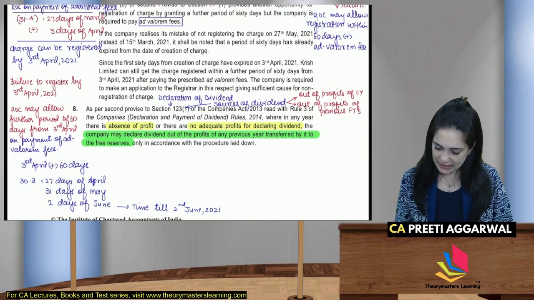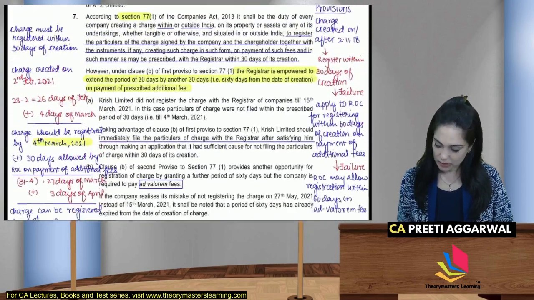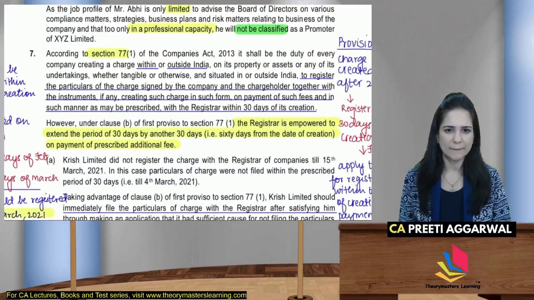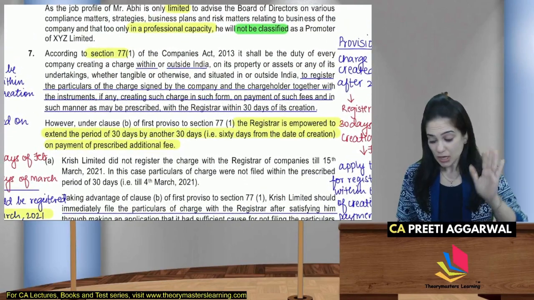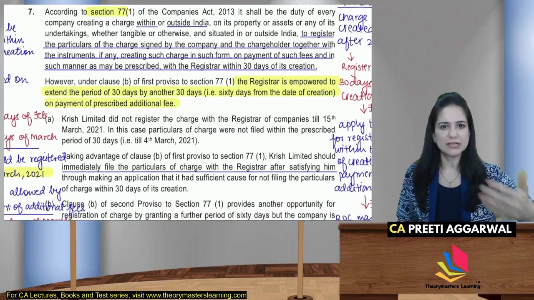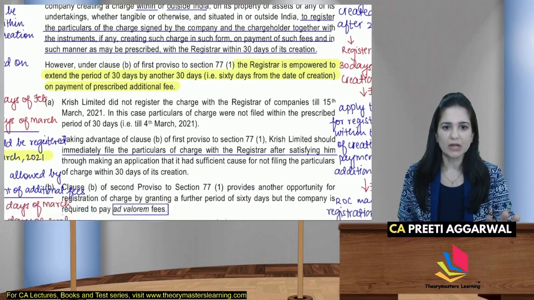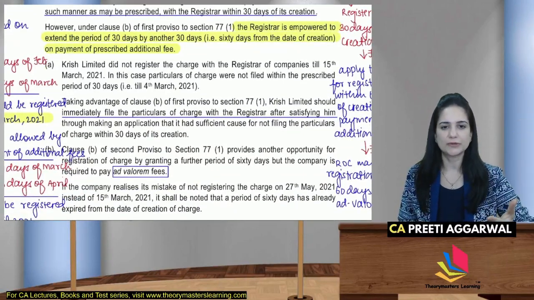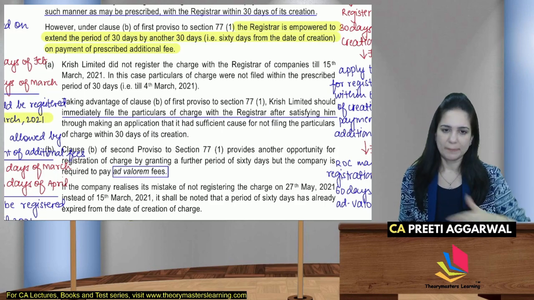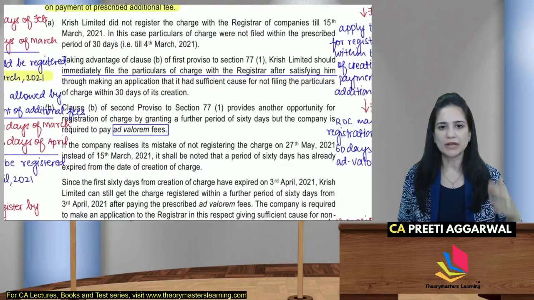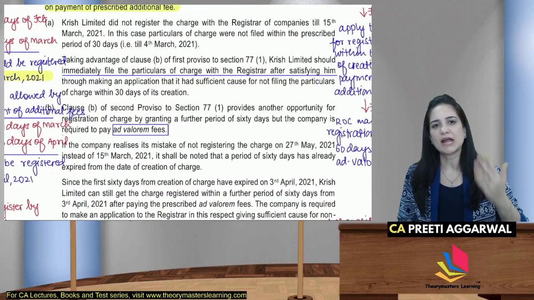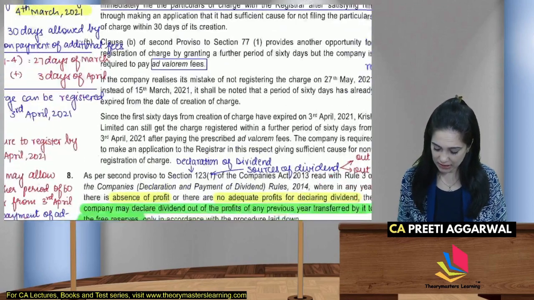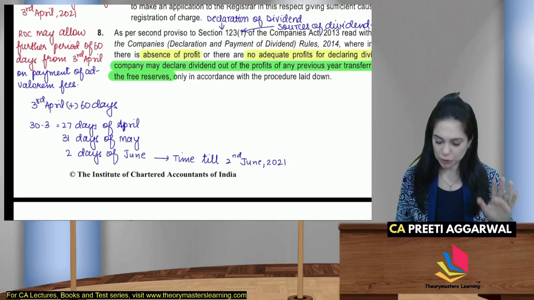All right. So let's see what they have written over here. The company should register within 30 days of creation. If not, you get another 30 days, that is 60 days from creation, on payment of just additional fees. If you don't pay, then you get another 60. So here 4th March, they have shown the calculation. You can apply to the ROC, pay your additional fees. If you don't, you get another 60 days by paying ad valorem fees. So the company's 60 days expire on 2nd of June.